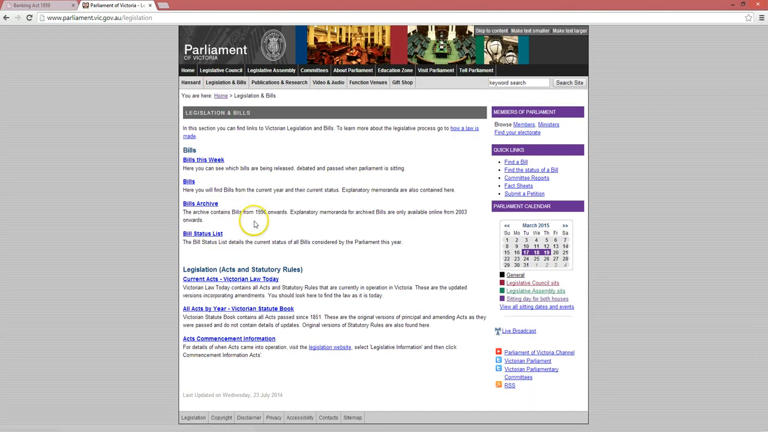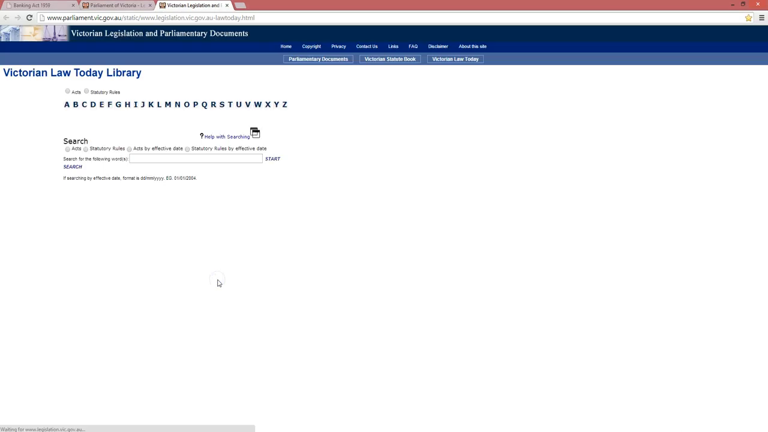legislation and bills. And again, we have the bills, which are the acts that are to be, or proposed acts that haven't yet been passed into law. And here are the acts that have been passed into law. And again, you see this distinction between current acts, which are the consolidated acts, which incorporate all the amendments, and then you have the acts which are literally the acts just as they are passed. So we want to go to current acts.